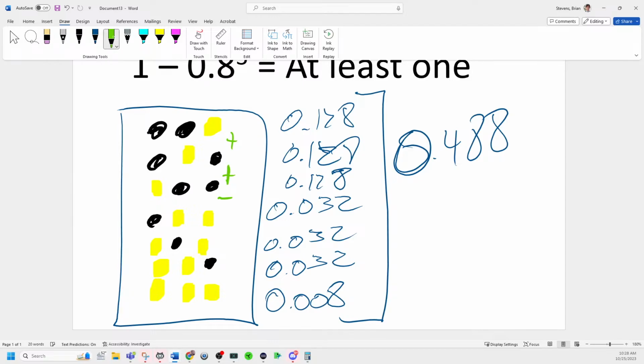Yep, exactly, because all of these are the ways you could get at least one. So you could get it this way, or this way, or this way. And if we check the mathematics, it should add up to 0.488. And that is the addition rule right there with the multiplication rule, because you're saying the first was not yellow, and the second was not yellow, and the third was, and the first was not yellow, and the second was yellow, and the third was not yellow.